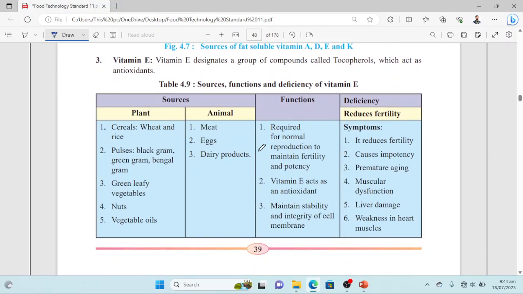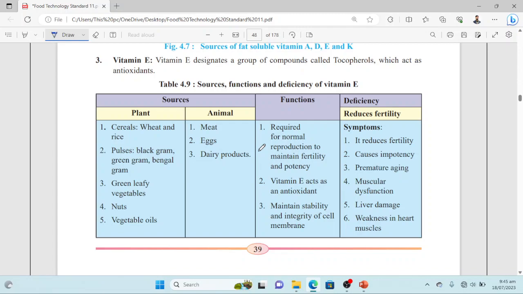Number three, vitamin E. Vitamin E designates a group of compounds called tocopherols, which act as antioxidants. So this is not a single vitamin, but a group of compounds which are collectively known as tocopherols, and they are very important antioxidants. Antioxidants are compounds that act to control oxidation.